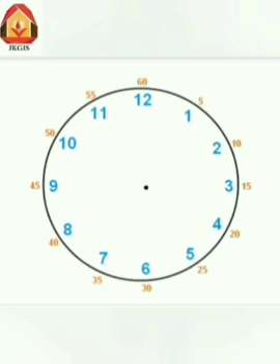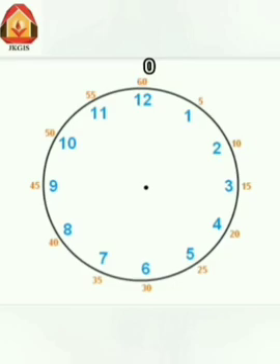You know, friends, from where minutes start? Let me tell you, minutes start from 0, which is on the number 12. So, when minute hand moves from 12 to 1, it covers 5 minutes.